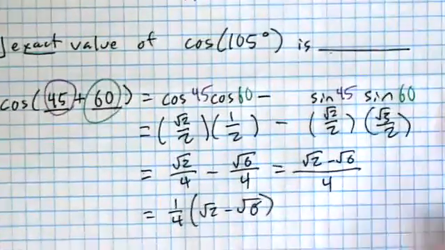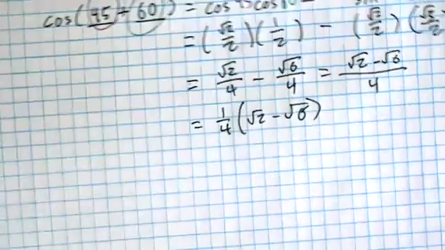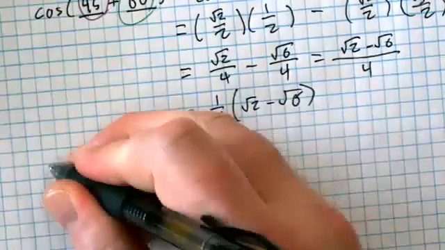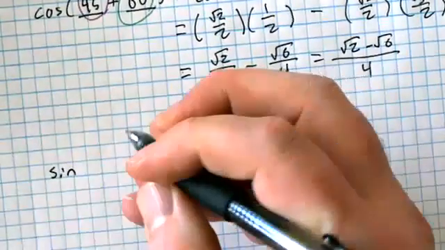Okay, let's do another one. Let's do one with radians. Let's do the sine of pi over 12.